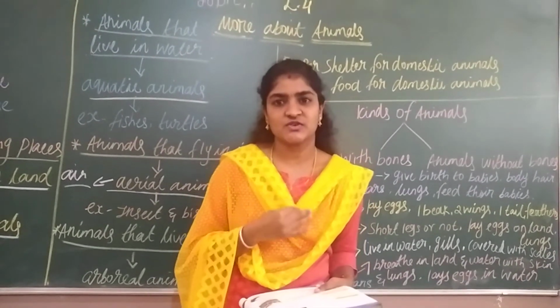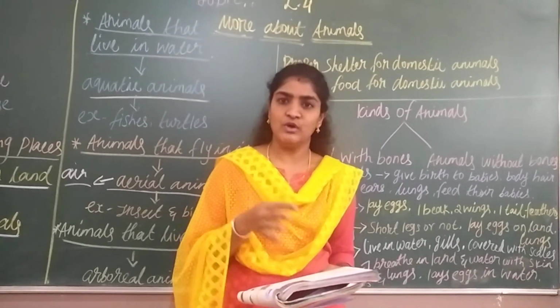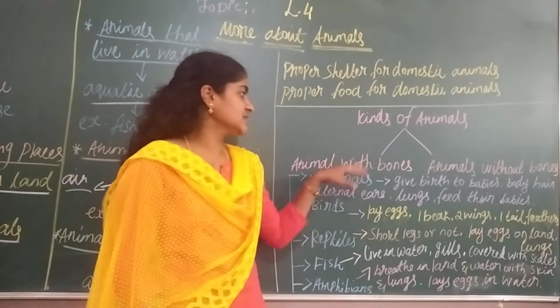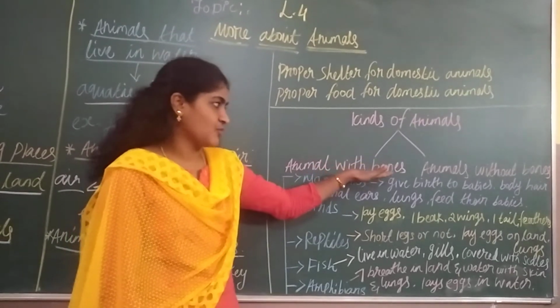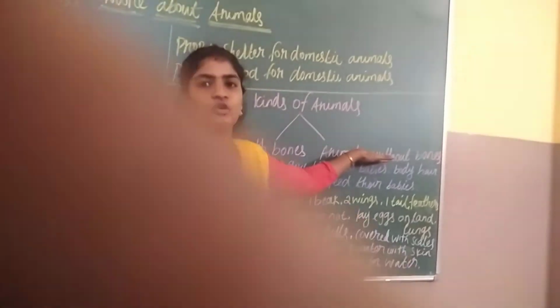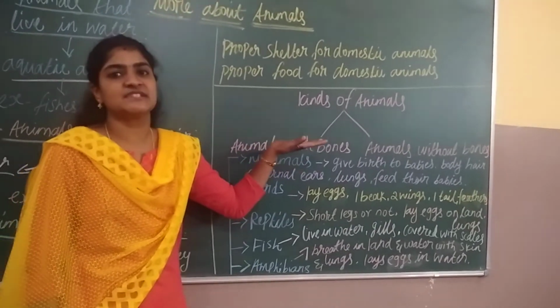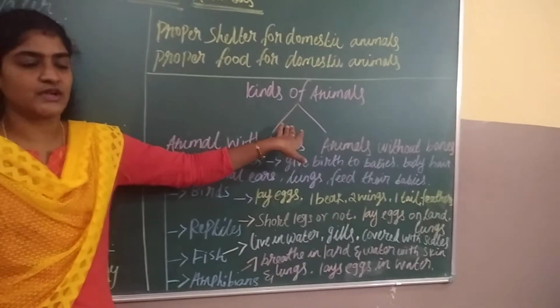Even the body parts and the food habits vary from animal to animal. It won't be the same for all animals. So based on that, they are divided into 2 groups: animals with bones and animals without bones. Few animals have bones and few animals don't have bones. Those are the types of animals we are going to see.